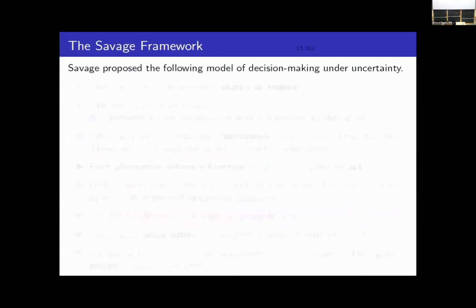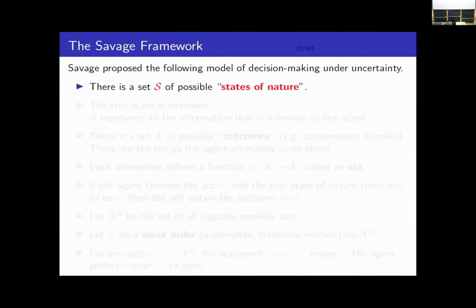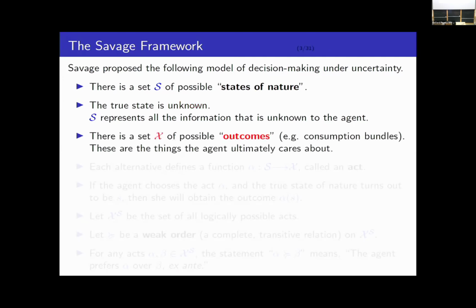Let's briefly take a look at the Savage model. Savage proposes a model with the following components. First of all, there's a set S of possible states of nature, and we suppose that the true state is unknown to us. So S represents all the information about the world that is unknown to the agent. It's the source of uncertainty in the model. There's also a set X of possible outcomes, like consumption bundles or the ways that somebody's life could go, and we suppose that these are the only things that the agent ultimately cares about. Every alternative, every course of action, every strategy is represented as a function mapping states into outcomes, and Savage called these functions acts.